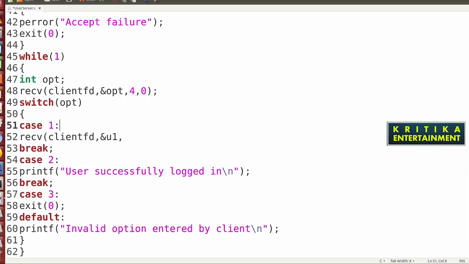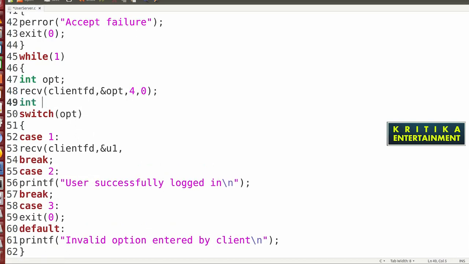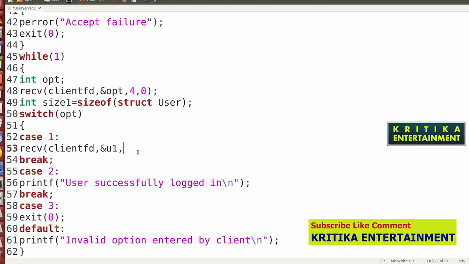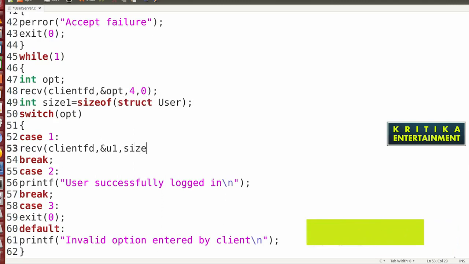Here we will write int size1 is equal to sizeof(struct user) u1, then sizeof(&u1), sizeof(struct user), then 0. So there is no need to write these things, I'll remove this.